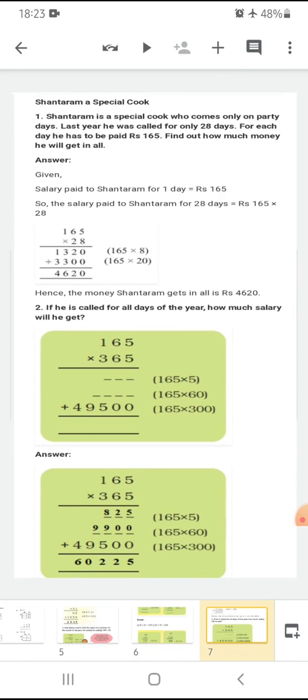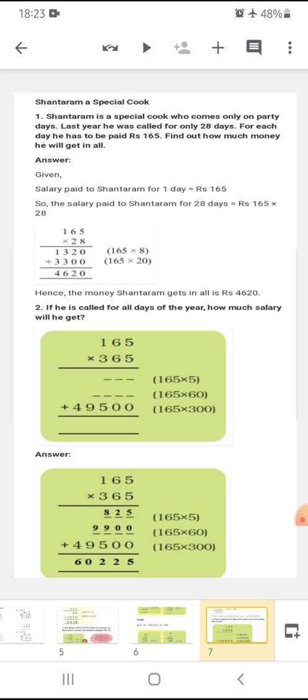Now after this, flip your page to page number 172. Here you can see Santaram, a special cook. Santaram is a special cook who comes only on party days. So Santaram is a cook and he is only called on the party days. You know, on party days what do we make? Special dishes. So for these dishes, he's called on the party days.